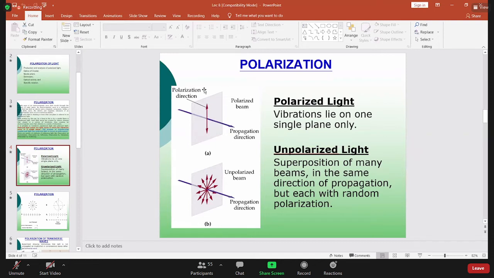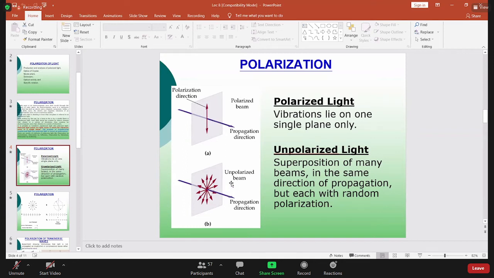Basically, polarized light is that vibrating in only one single plane. So vibration in only one direction. In this direction, one. And if you consider this picture, then it is vibrating perpendicular to the axis. The blue and red one is the cross section that is there at 90 degrees. And unpolarized light, this vibration occurs in many directions.